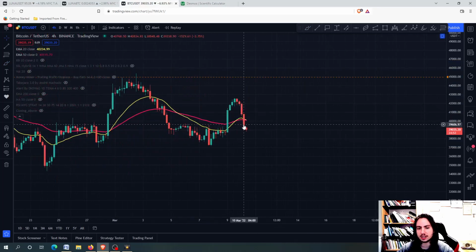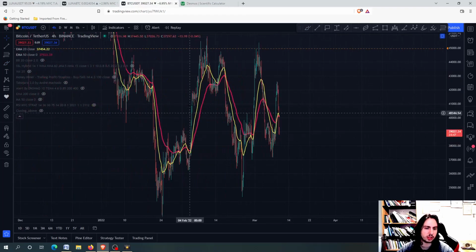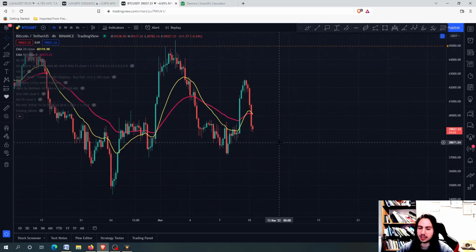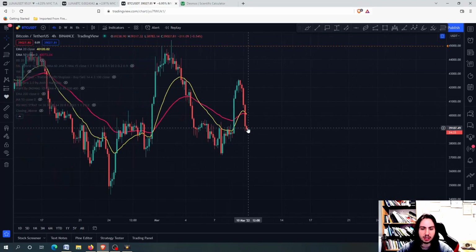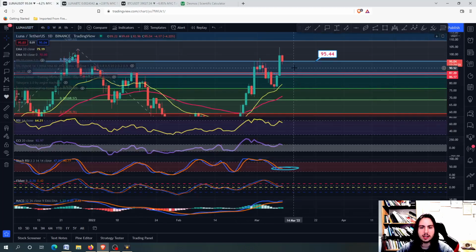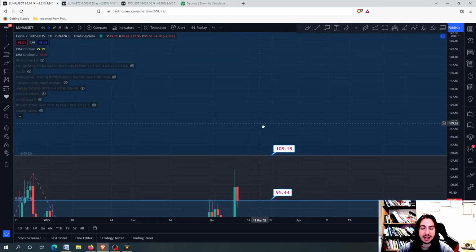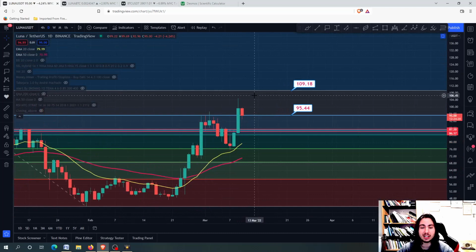So we are getting crashes, we are getting corrections going on, but they are not the same corrections as we used to have, for example, right here. We are not going to form a lower low pattern. We are not going below the 30,000 USD for now. So this is a little bit different. These corrections are slightly different, and we hope that we can get maybe a buying pressure so we can help Luna as well to get to the next targets. The next targets are the 110 and possibly the 150.